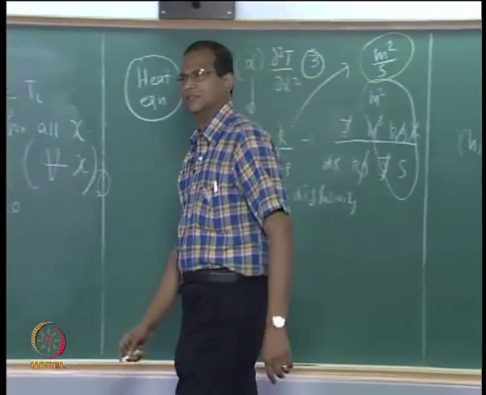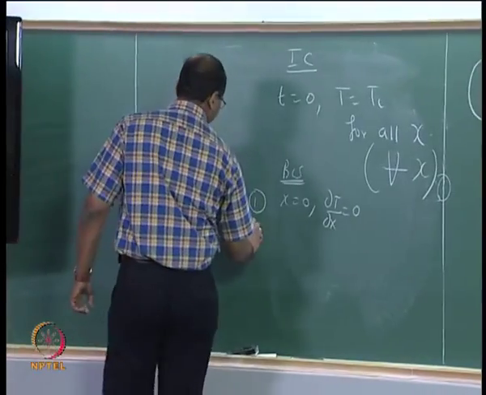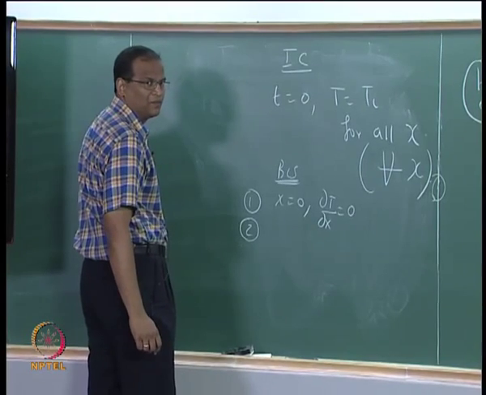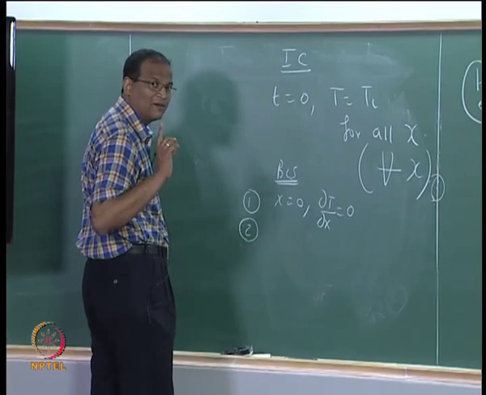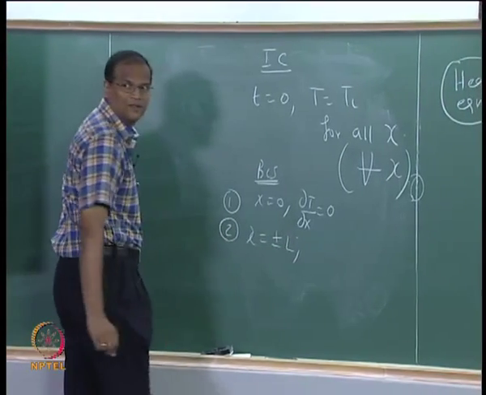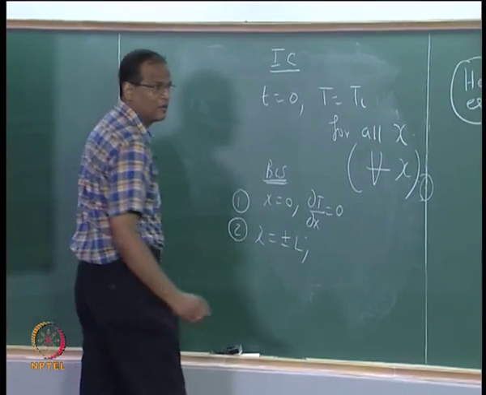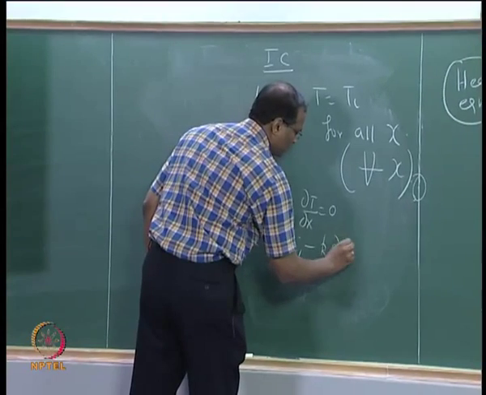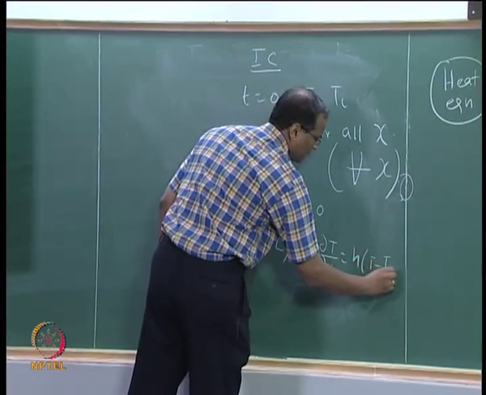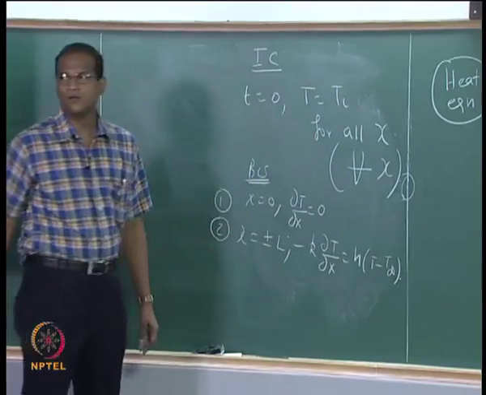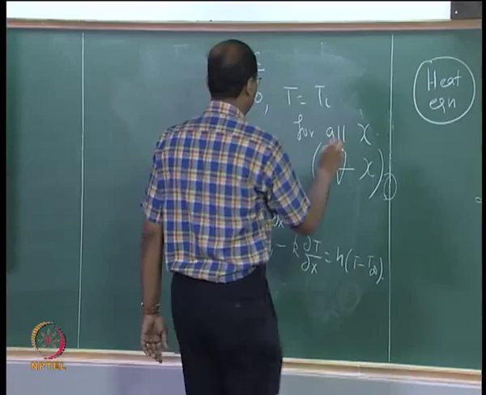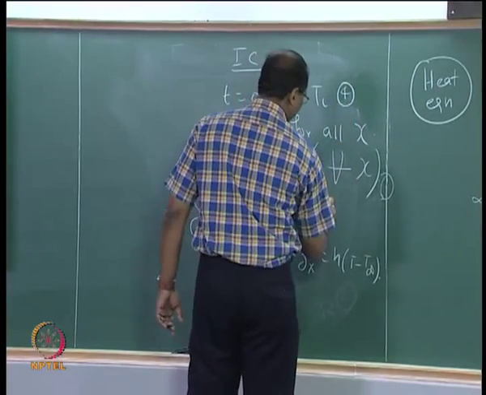What is the second boundary? The convective boundary. Yes. What is that? At x equal to L, or plus minus L, correct. Is that okay? So this is 3, this is 4.